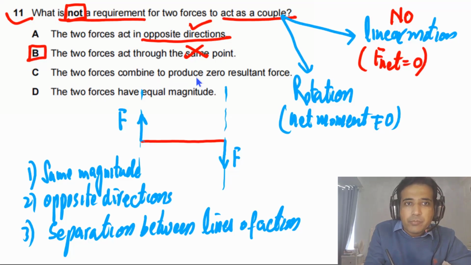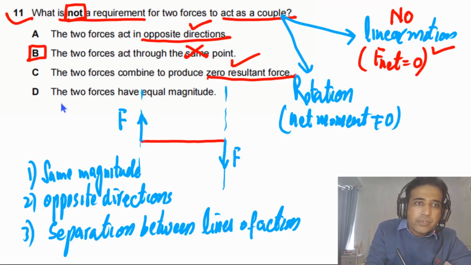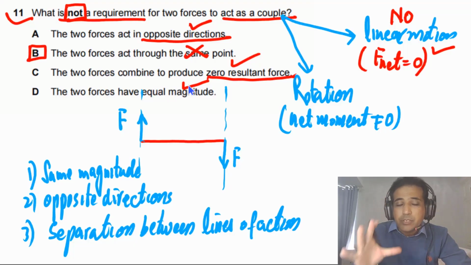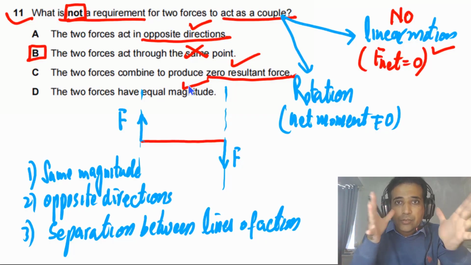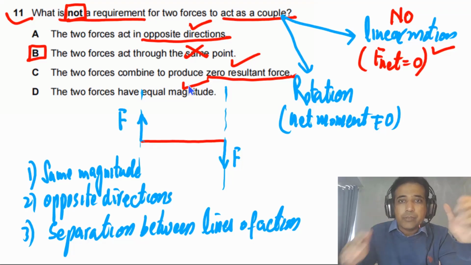The two forces combine to produce zero resultant force. Yes, so this is right. The two forces have equal magnitude. Yes. So the answer for this question is B. Beautiful question. So these are the points you need to understand about torque of a couple, or we can say when two forces form a couple.